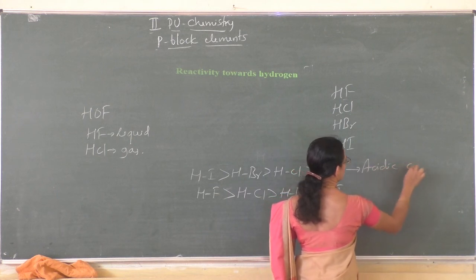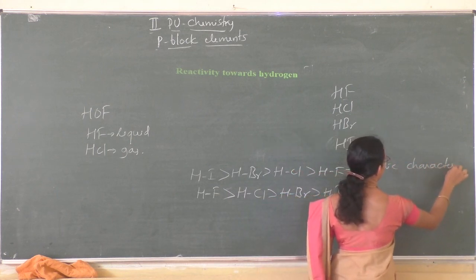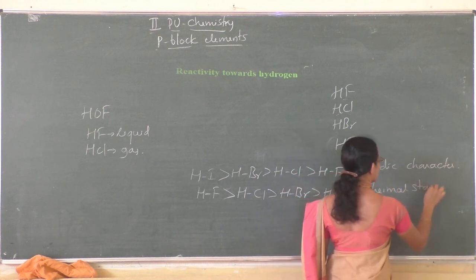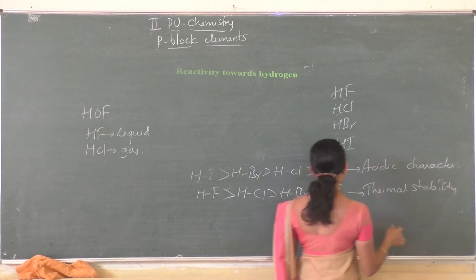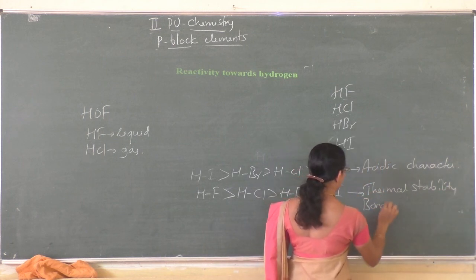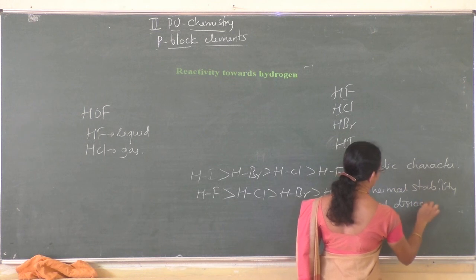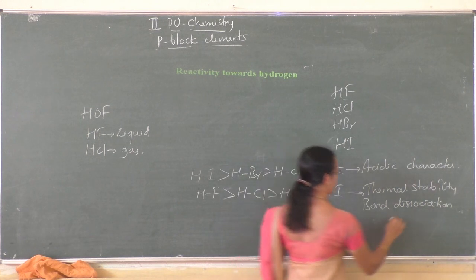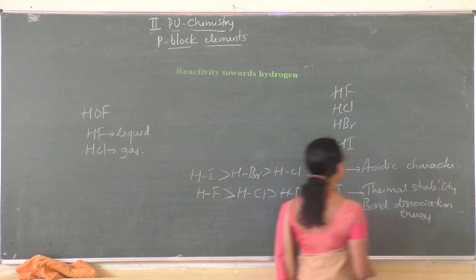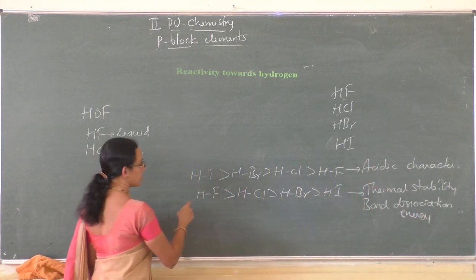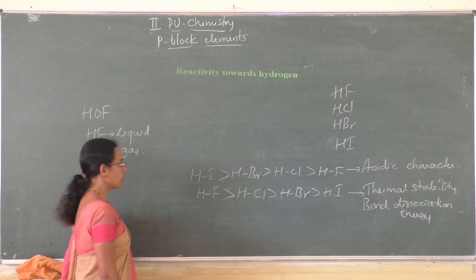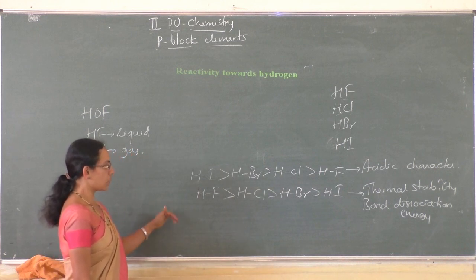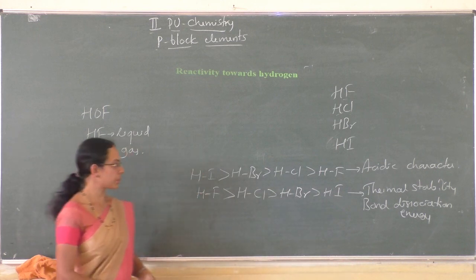So this is for acidic character, and this is for thermal stability and bond dissociation enthalpy. So acidic character increases down the group, whereas the thermal stability and the bond dissociation energy decrease from HF to HI.